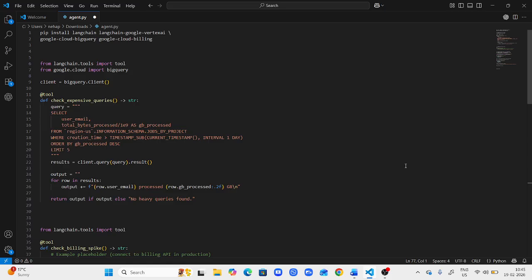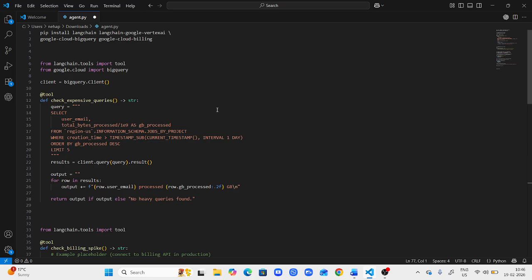We have the problem of a GCP cost monitoring AI agent. So this is basically our GCP cost monitoring agent. First, what we need is BigQuery expense. We know BigQuery queries can be expensive, with billing spikes and optimization suggestions. Whatever queries are running in BigQuery, if one is expensive, the agent will tell us that this query is expensive, and it will give the billing spike.